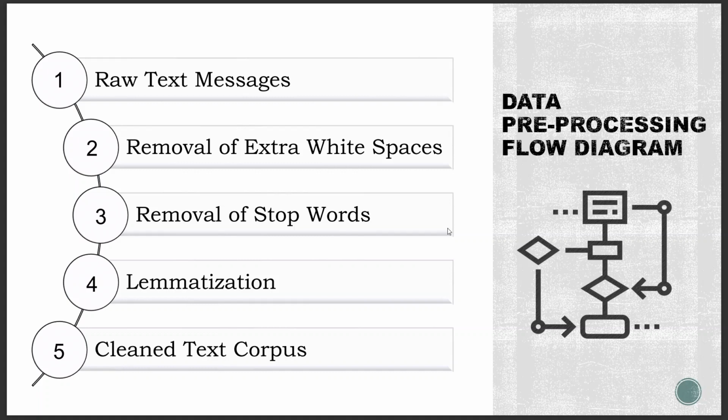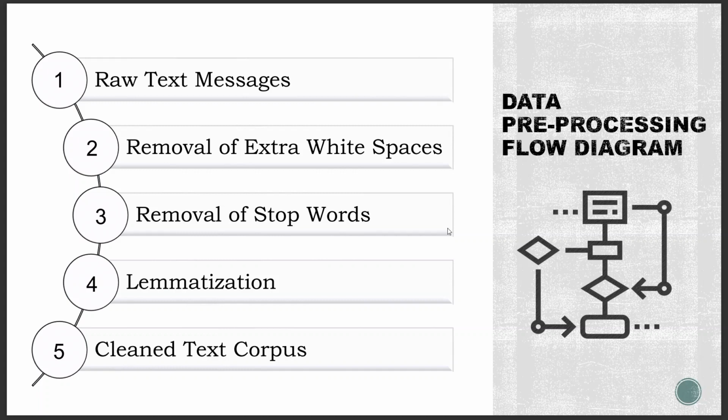Now we may be wondering why we haven't performed the removal of punctuation, stemming, and removal of numbers. There are valid reasons for this. Removal of punctuation: in this case of classifying messages into ham or spam, punctuation can carry important information, and removing it may result in losing important information that can help in classifying the messages accurately.